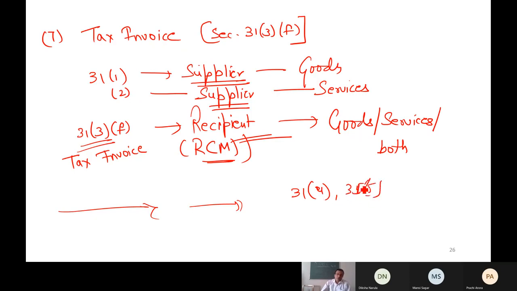31.4 and 31.5 are left. So in the next class, I will wind up not only the remaining sections of 31, but 32, 33 and 34 also. The entire topic of tax invoice, credit and debit notes will be over in the next lecture.